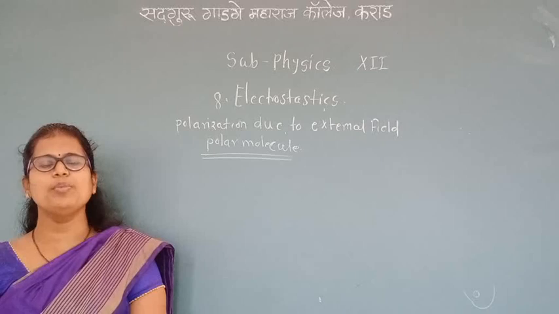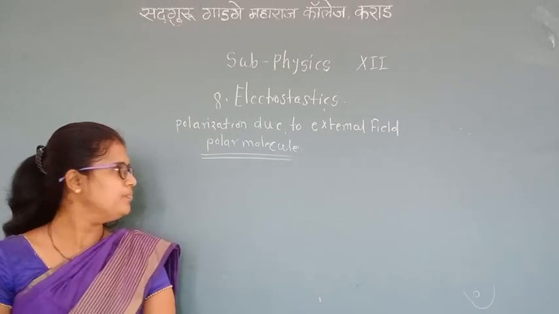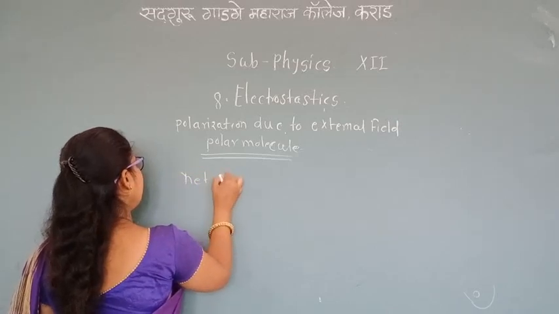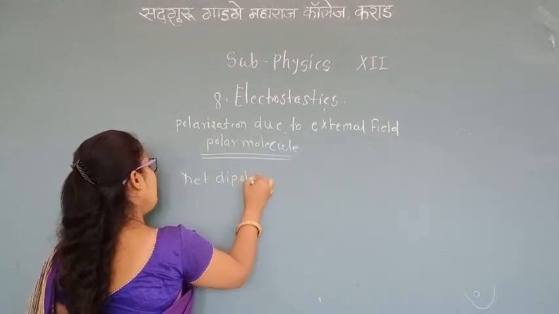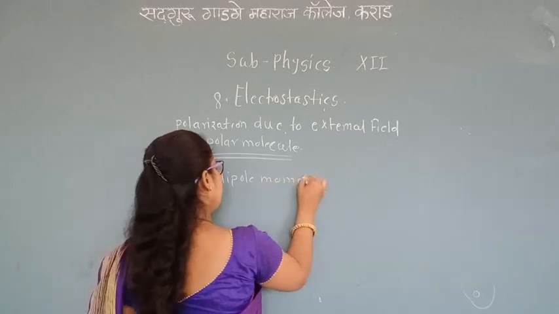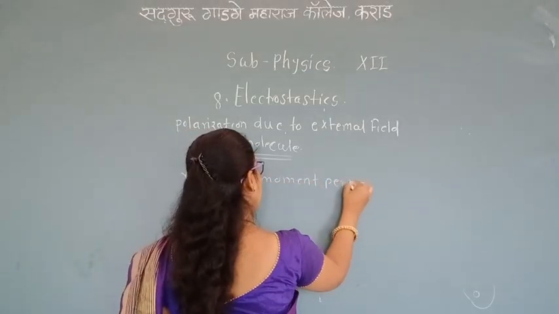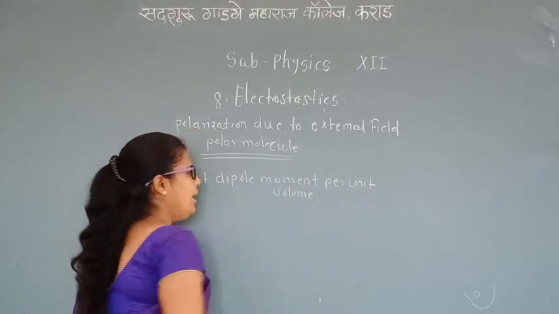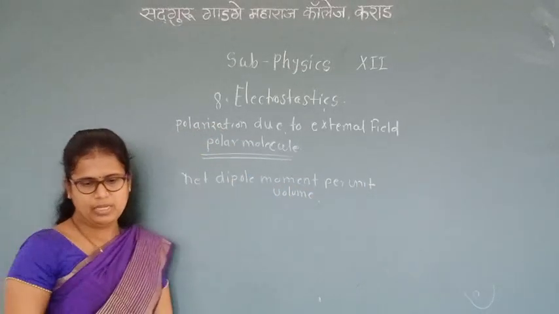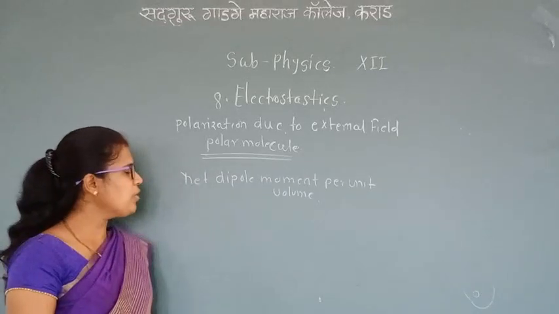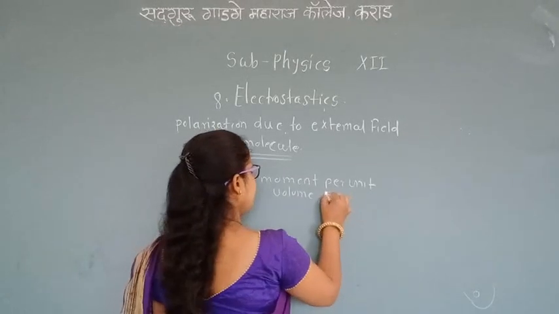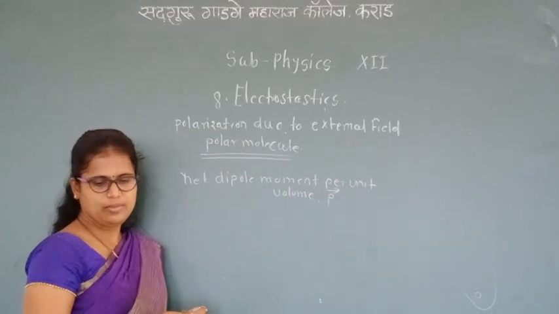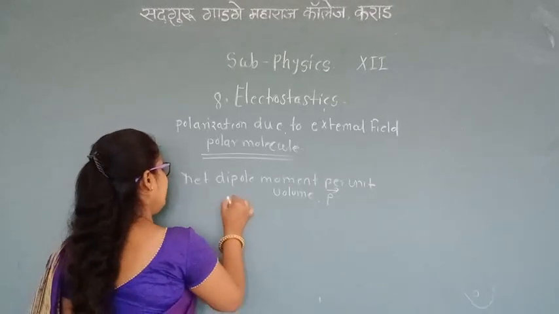The net dipole moment per unit volume is called electric polarization, denoted by the letter P.